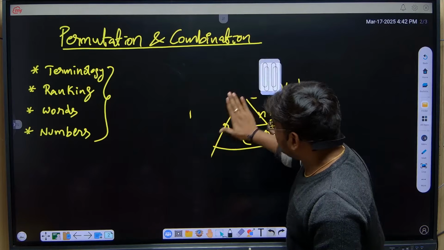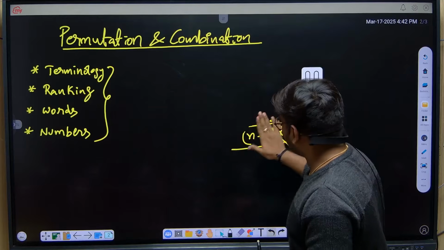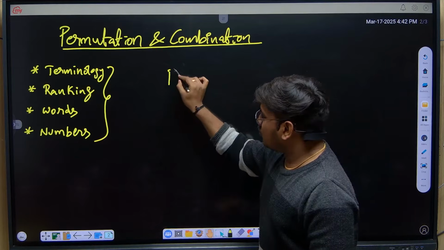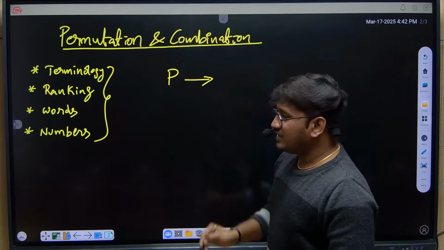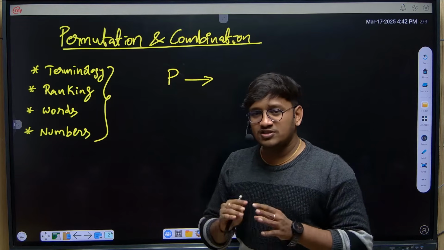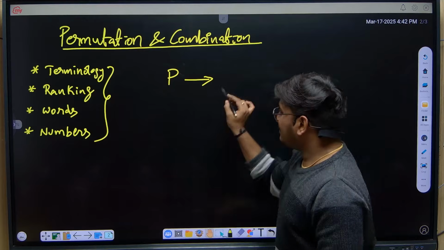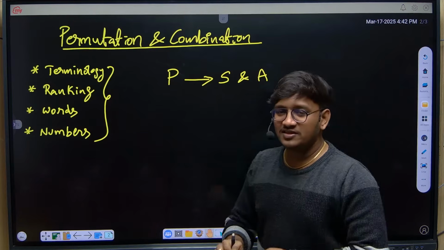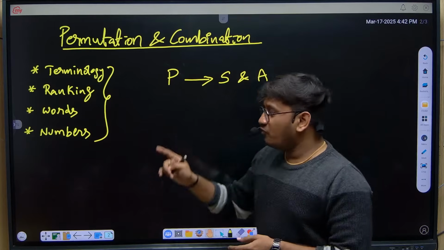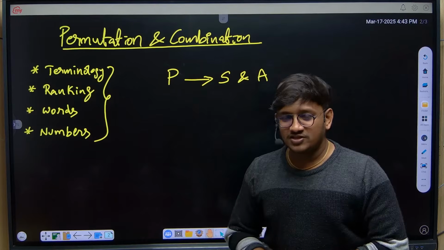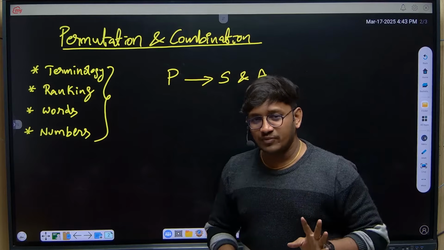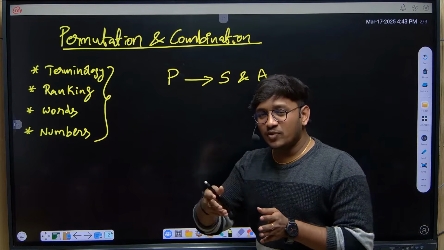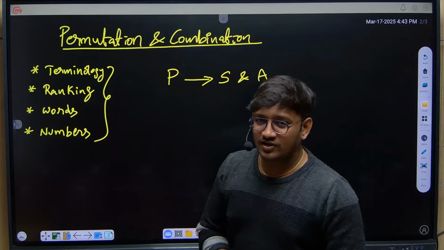What actually is meant by permutation? What actually is meant by combination? Simple logic: where we use the concept of permutation is where selection and arrangement happen. When there is selection and arrangement, we use the concept of permutation. I'll give you a small example. Let's consider an example. The best example is a number lock, for the concept of permutation.